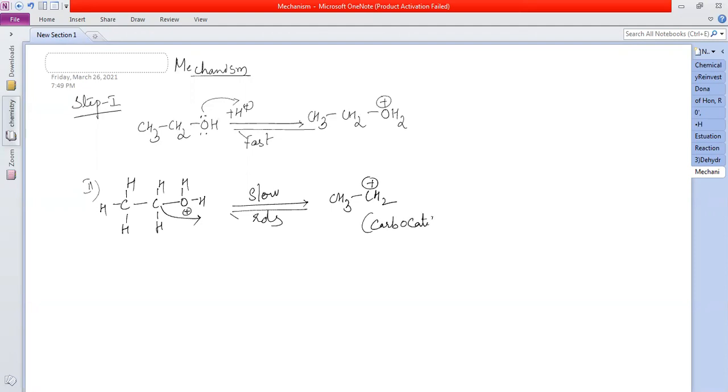So this is proceeding through what? Carbocation intermediate. So this is a slow step of the reaction. Which means that the rate of the reaction now is dependent on the what? Stability of the carbocation. The more stable the carbocation formed, the more reactive it will be. Right? The more easily it can form. This is what? Primary carbocation.